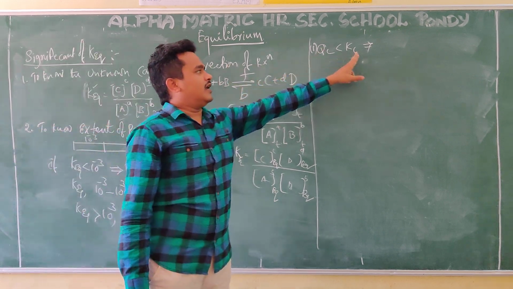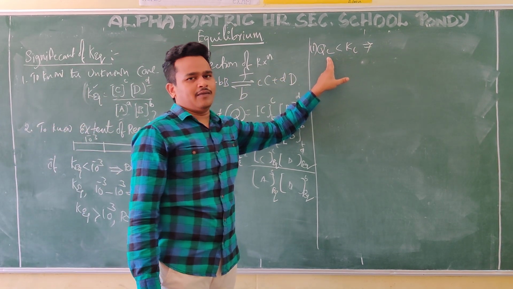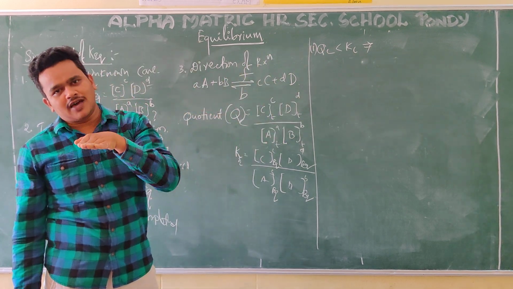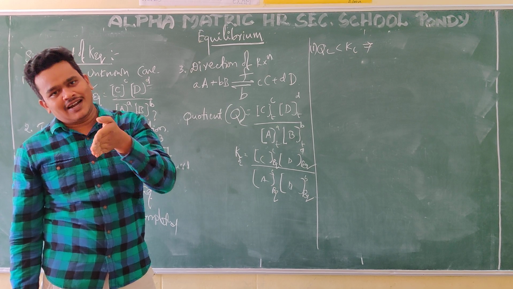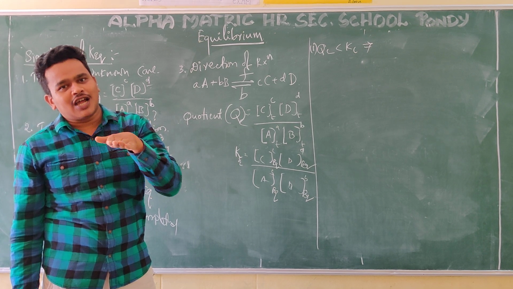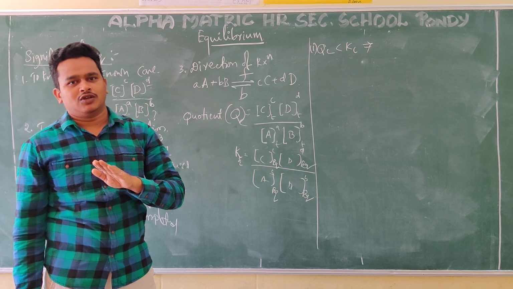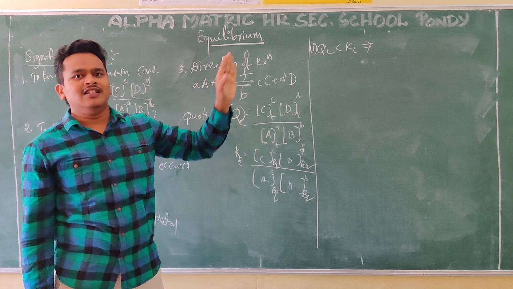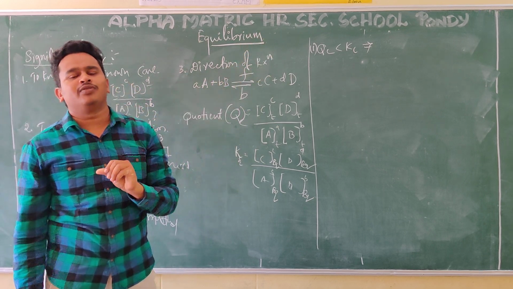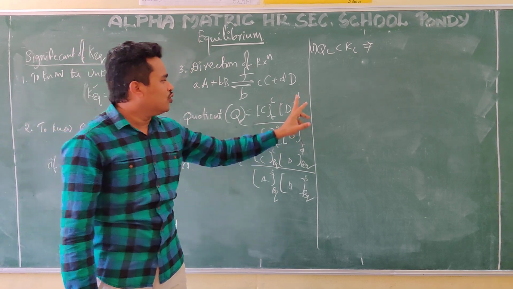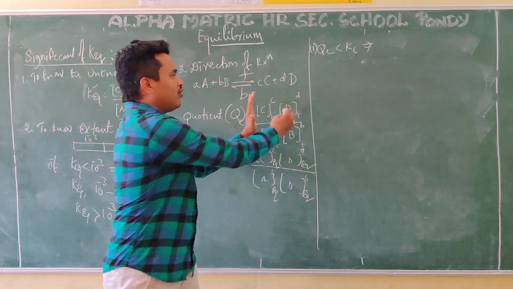KC is more value. QC is less value. So QC less value means at a particular time QC value is less. So for that reaction QC value is less. What is the reaction trying to do? That reaction is trying to achieve equilibrium state. So QC is trying to convert into KC. Here in this case QC value is less, it is trying to be more value.